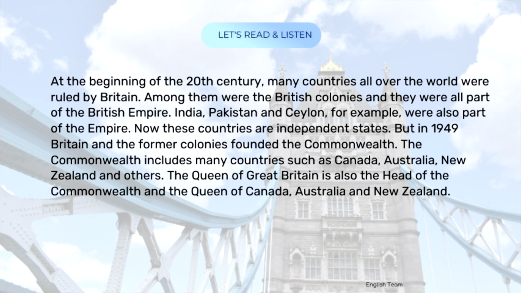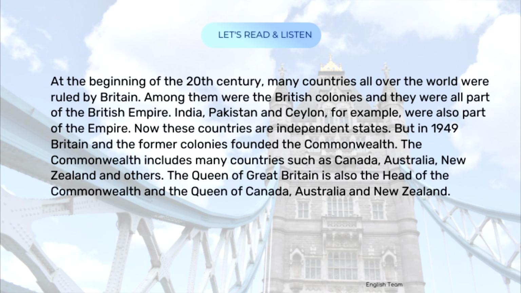At the beginning of the 20th century, many countries all over the world were ruled by Britain. Among them were the British colonies, and they were all part of the British Empire. India, Pakistan, and Ceylon, for example, were also part of the empire. Now these countries are independent states.